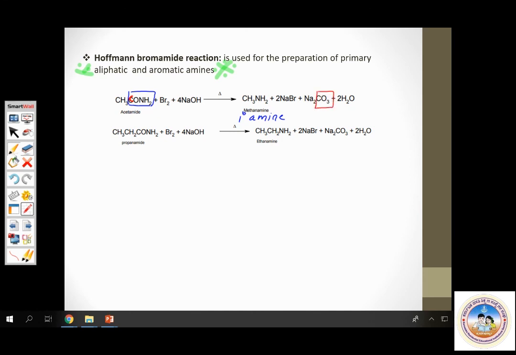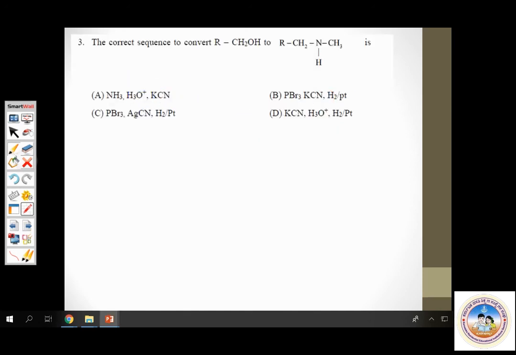So this is a reaction in which an amide is converted to a primary amine with one carbon less. Primary aliphatic and aromatic amines with one less carbon. That's an important thing. This is the Hoffmann bromamide reaction. Next. Okay, we now have questions.